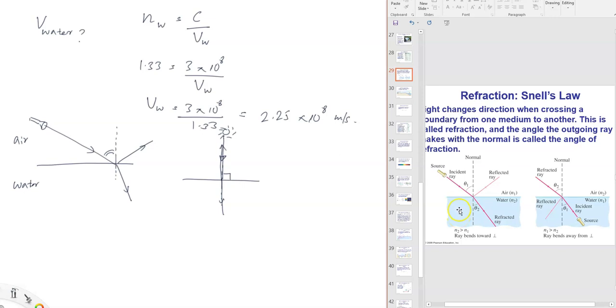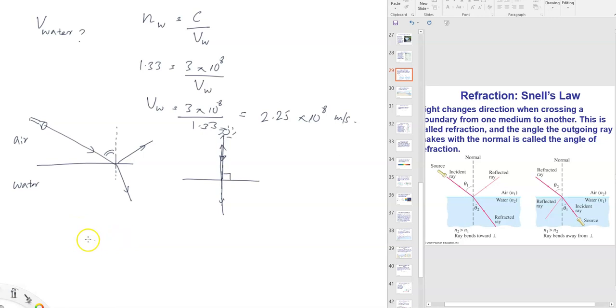Now here's the thing. If light enters a thicker medium, what's the relationship between these two angles? Why do we have a smaller theta 2 in this case? What determines that? So here's the rule. If light enters from a thin medium to a denser medium, or a thinner medium to a thicker medium.